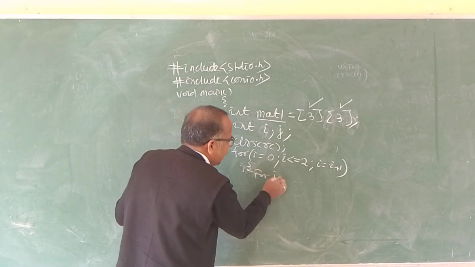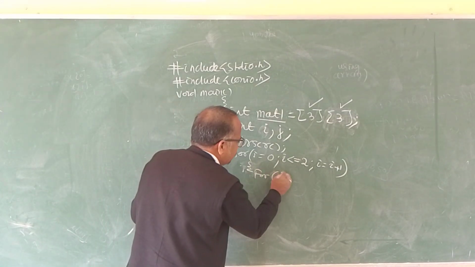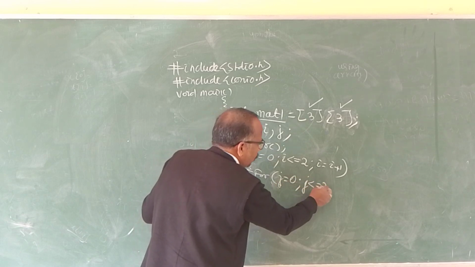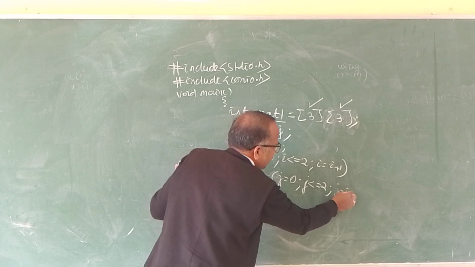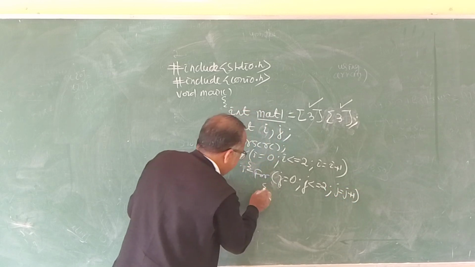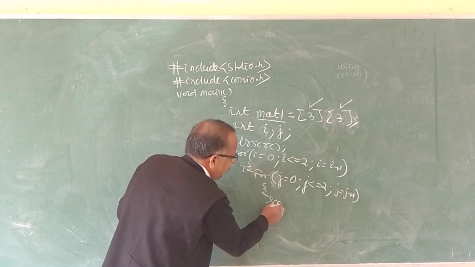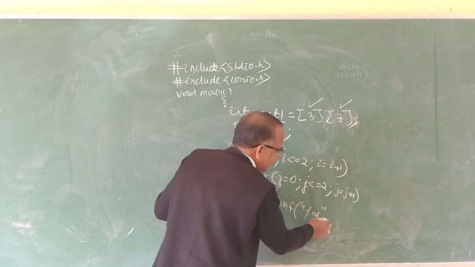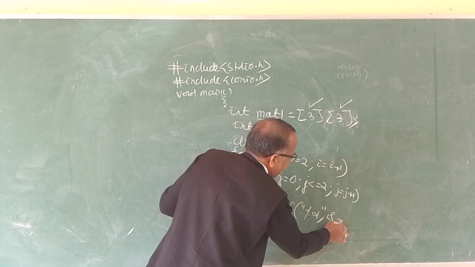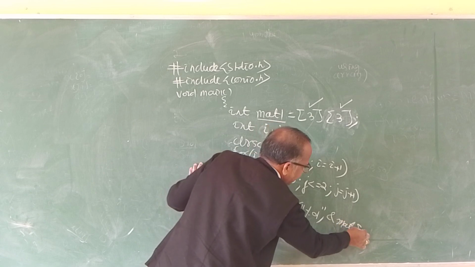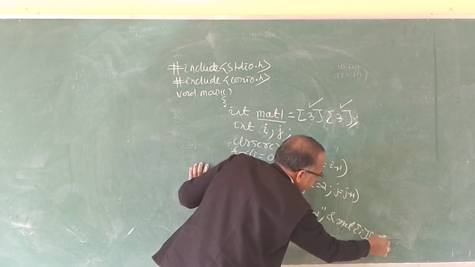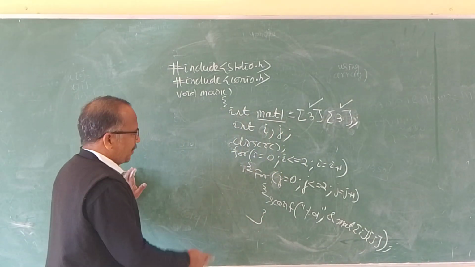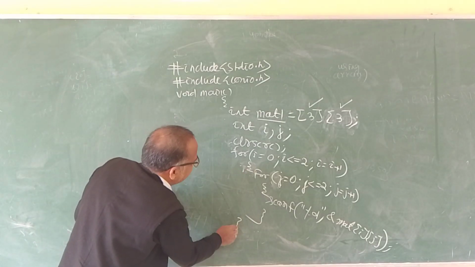For j equal to 0, j less than or equal to 2, j equals j plus 1, scanf percentage d, ampersand mat i j. This curly bracket ends, this curly bracket ends.